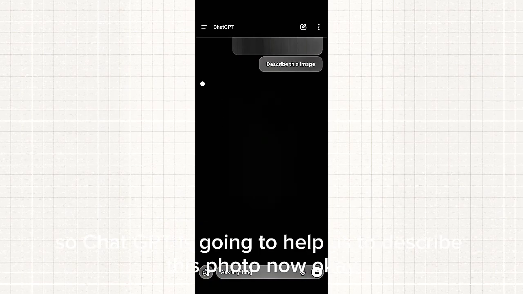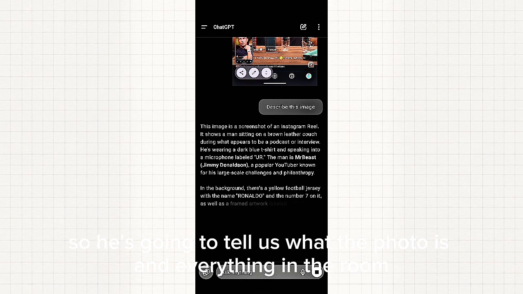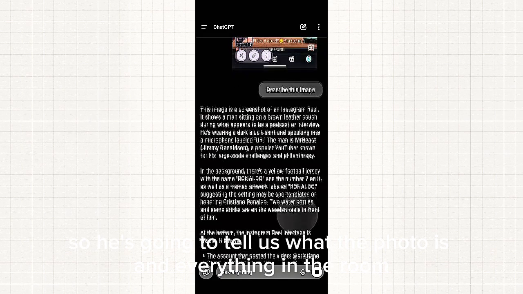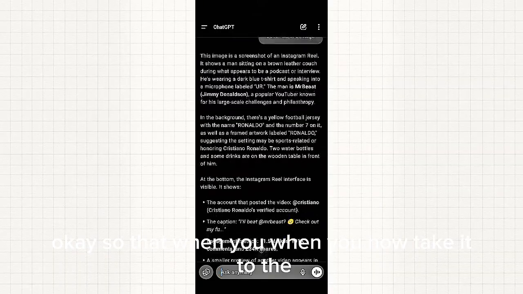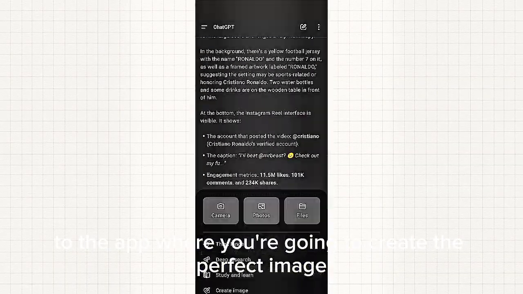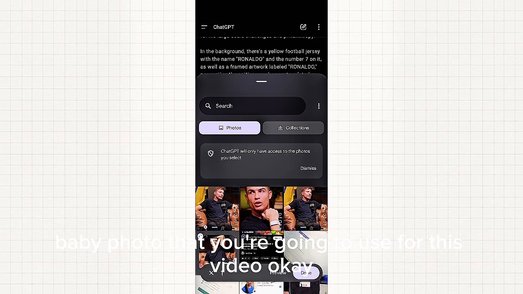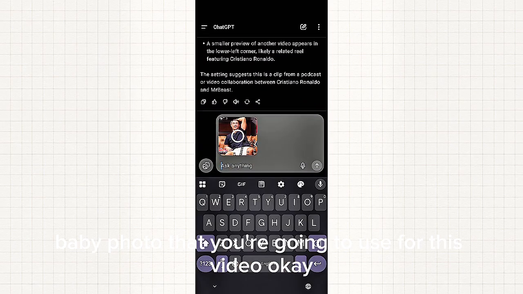So ChatGPT is going to describe this photo now. It's going to tell us what the photo is and everything in the room, so that when you take it to the app where you're going to create the perfect image, it's able to understand it very well and give you the perfect baby photo that you're going to use for this video.